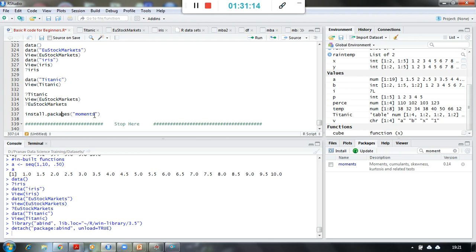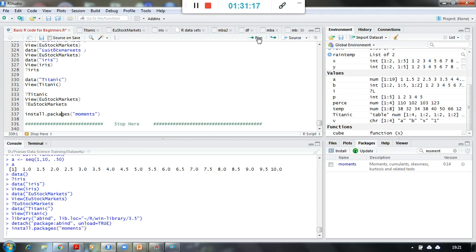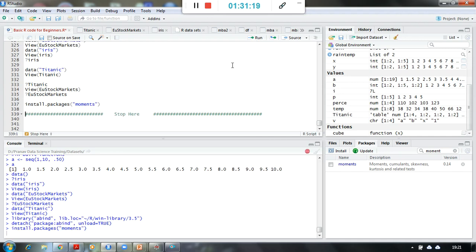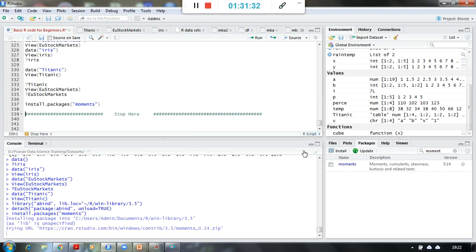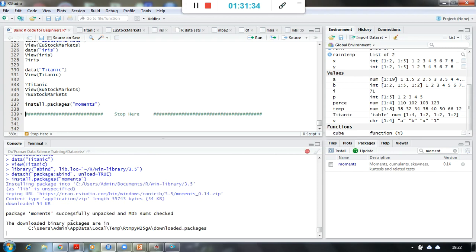So I am saying install moments, and it is going to install the updated version of it. Let's see how it happens. Look at that. It has started installing, and when R is doing any activity, you will see a red dot symbol over here. The package moments is successfully unpacked, and it has been installed into a particular location.